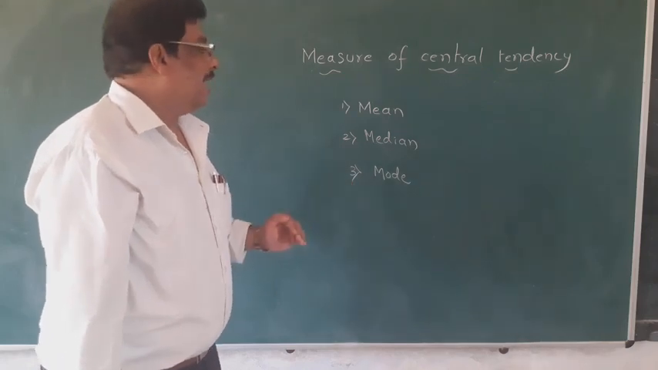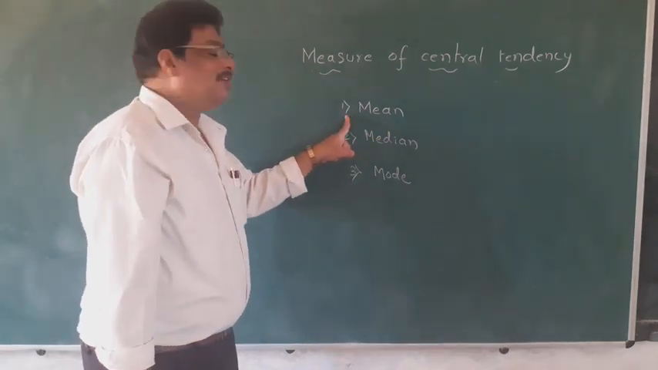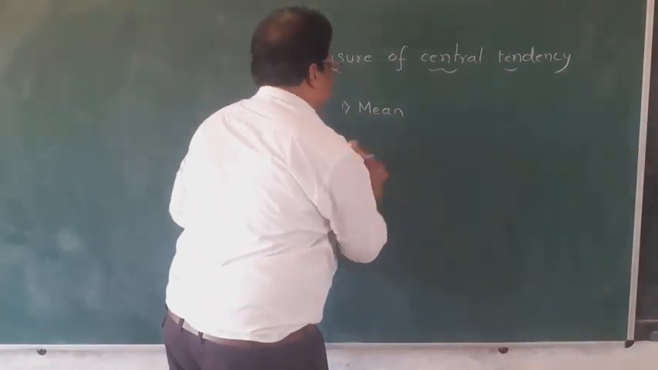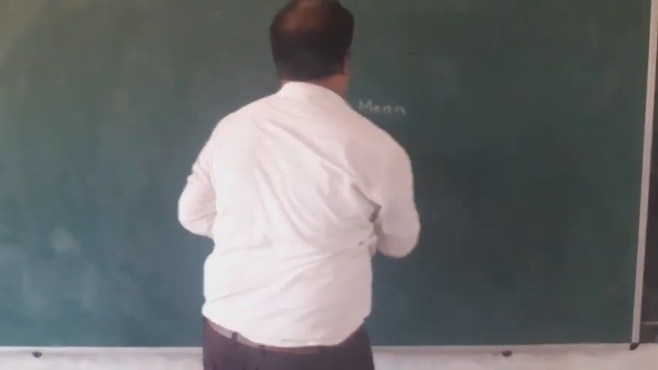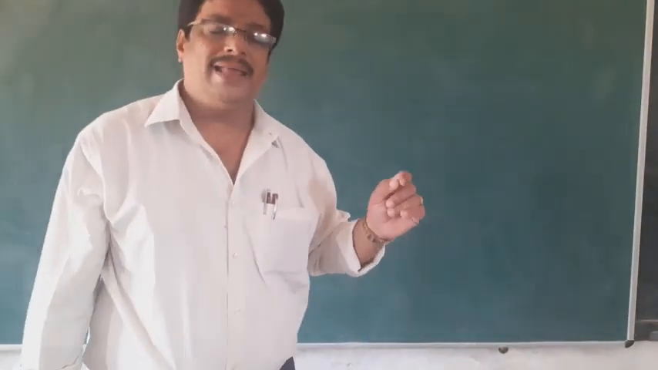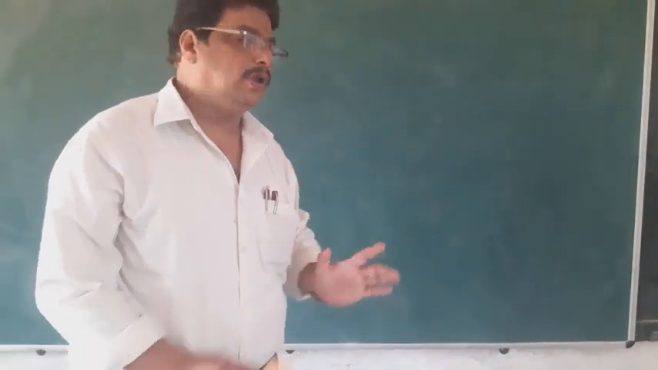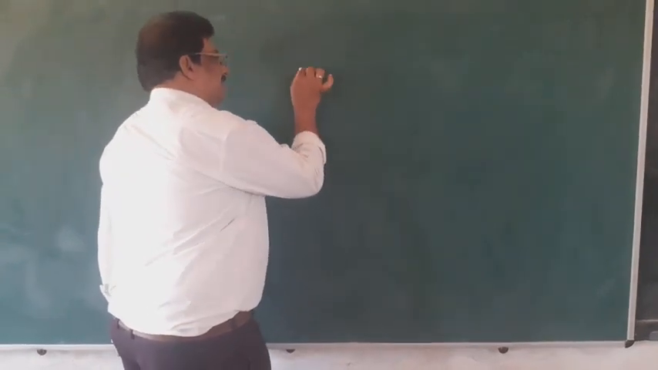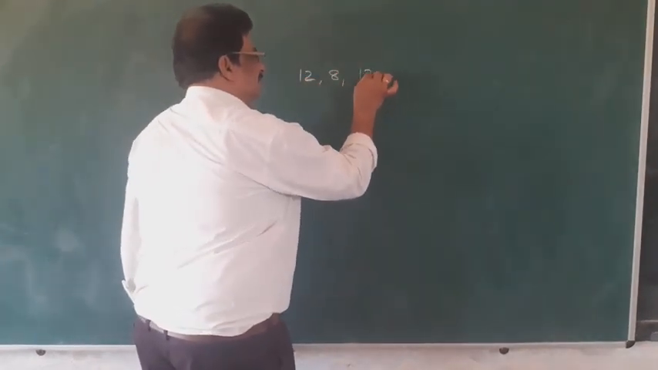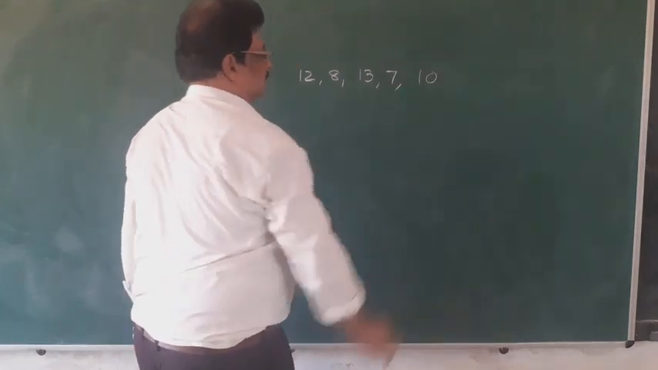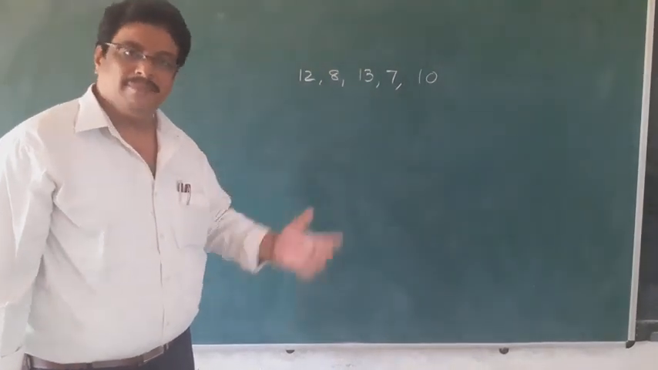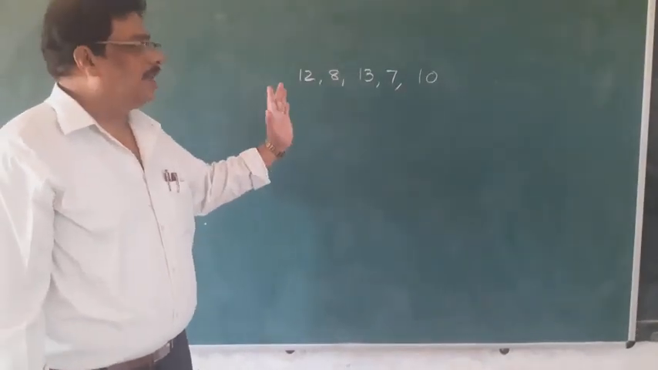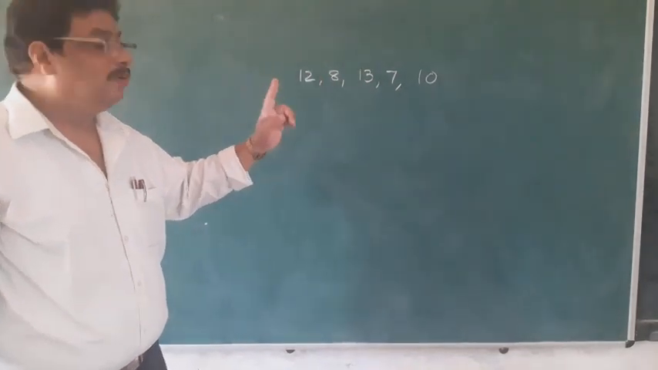Now we will see the mean. First of all, we will see the mean and we will find the formulas for mean. This mean we can divide into two types: one is ungrouped data and another one is grouped data. For example, we collected the scores of 5 cricketers in a cricket team in a game like this: 12, 8, 13, 7, 10. Then what is the mean of the score? This is called ungrouped data or raw data.